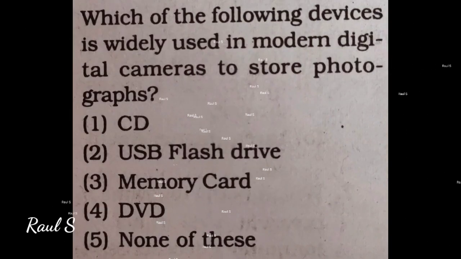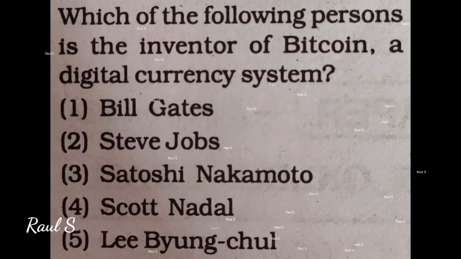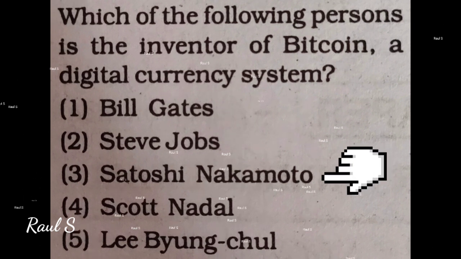Which of the following devices is widely used in modern digital cameras to store photographs? Answer is memory card. Third one. Which of the following persons is the inventor of Bitcoin, a digital currency system? Answer is third one, Satoshi Nakamoto.